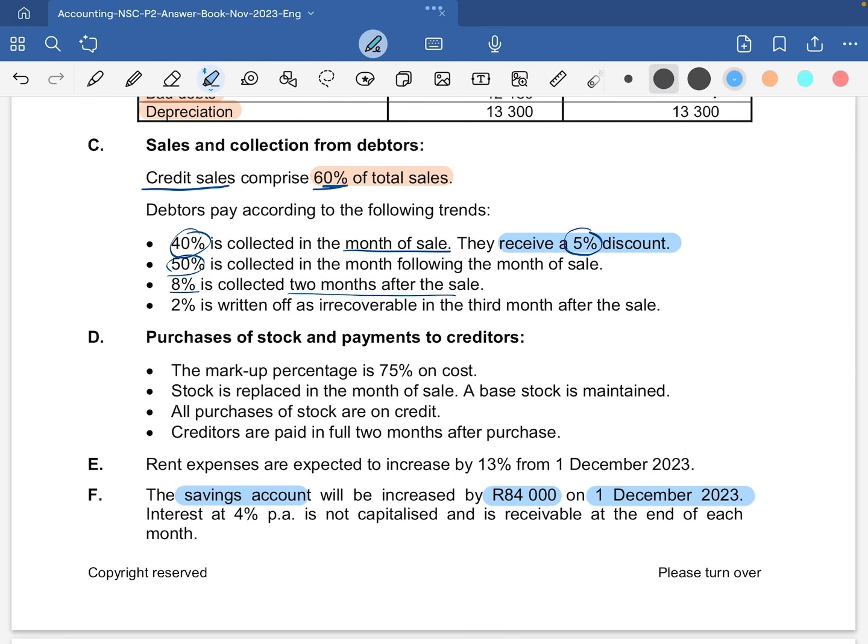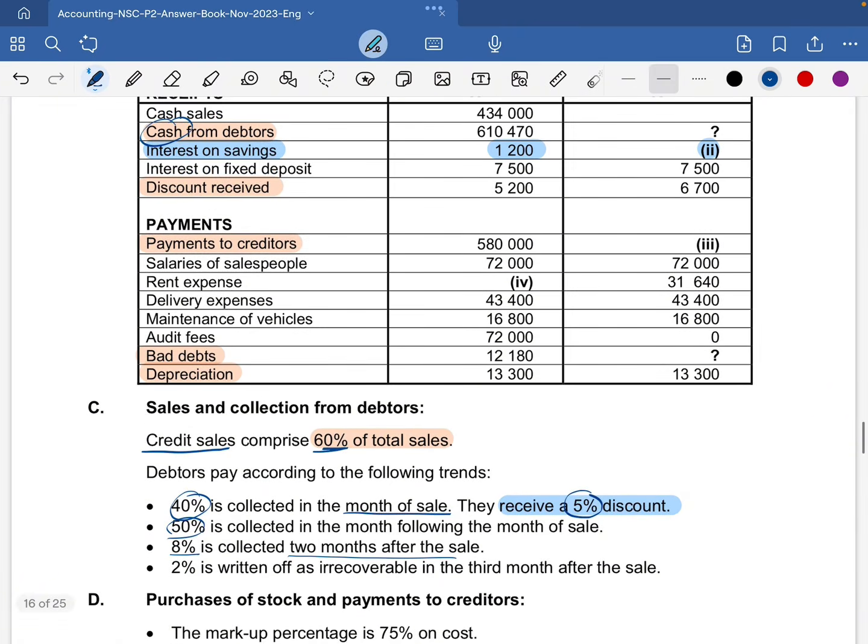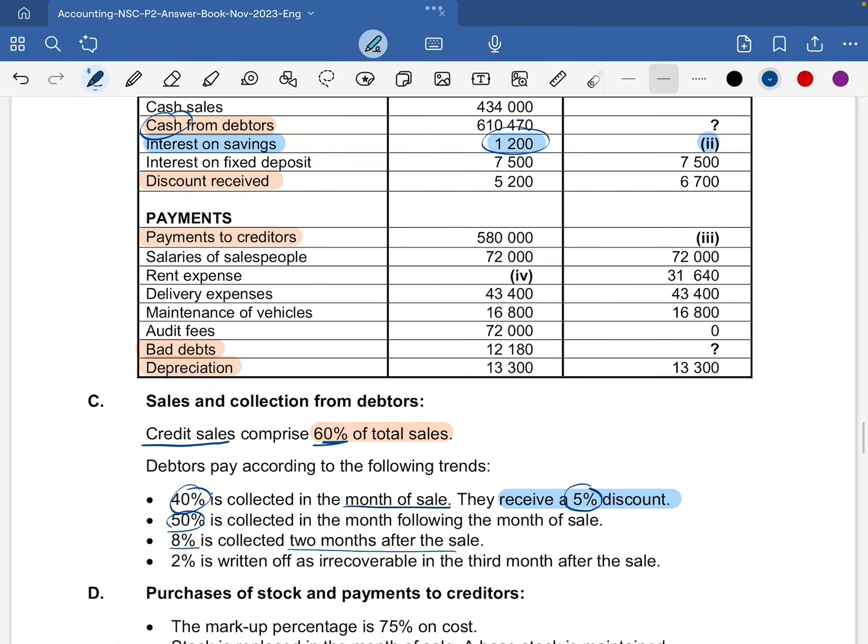Now the interest is at 4% per annum. This is per year, but we are only calculating for 1 month. The interest at 4% per annum is not capitalized and is receivable at the end of each month. The extra interest that we're going to receive is for December 2023, while the previous one was 1,200.